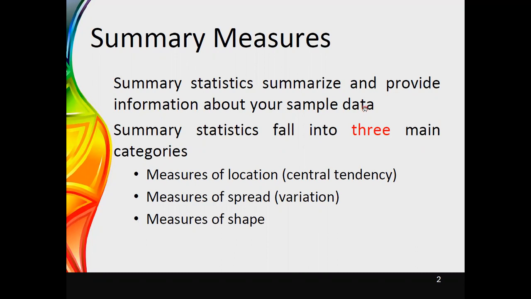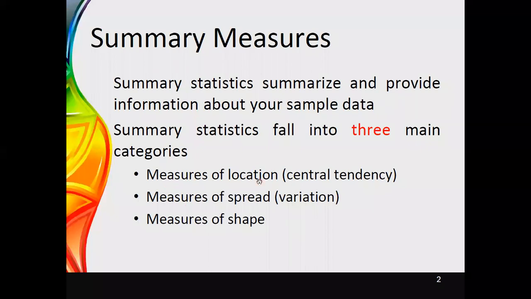And when we discuss summary measures, or summary statistics, those will fall into three main categories. The first one is the measure of location. Here, we can call it the central tendency measure of location. Another term is central tendency. The second category is measures of spread, which is quite like measures of variation, and the third category is the measures of shape. Therefore, in these sessions, we will discuss these three categories.